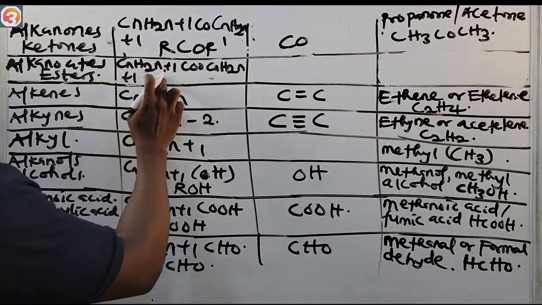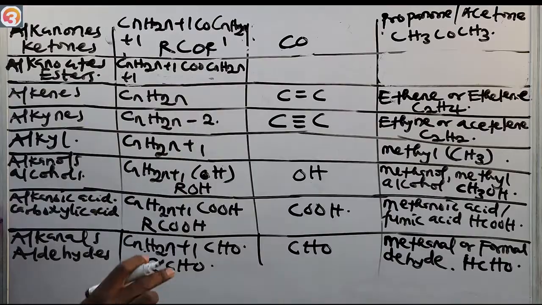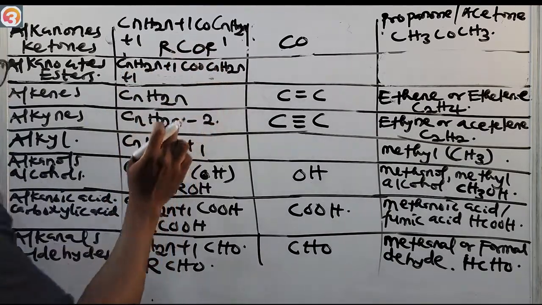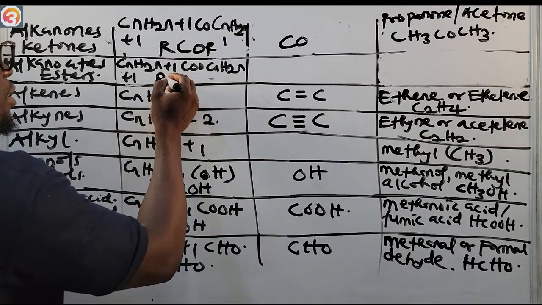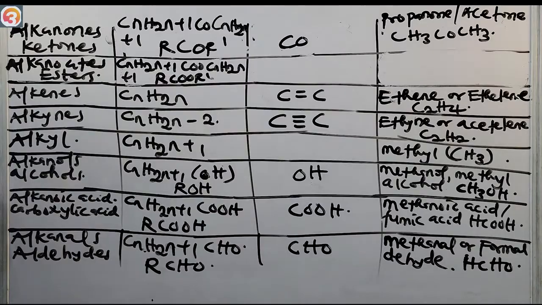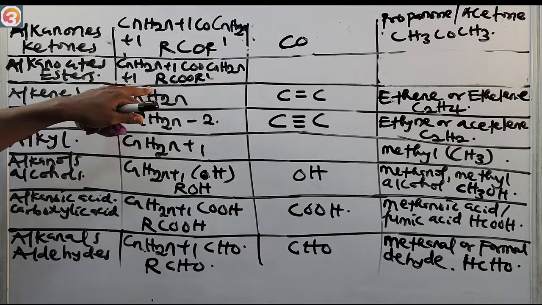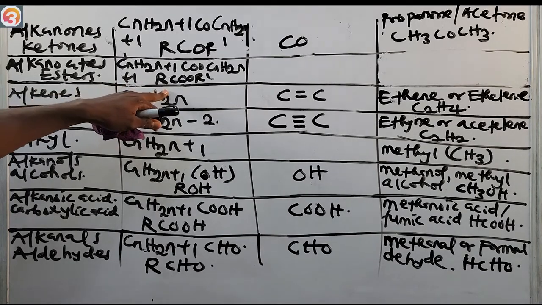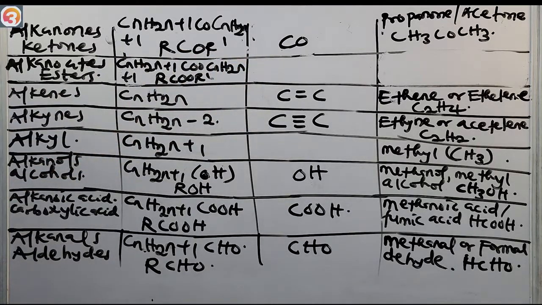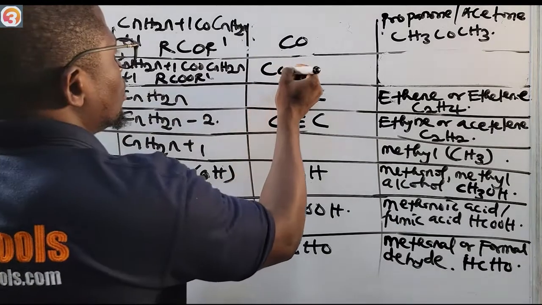If you want to represent the first group and the second group with R, it is RCOOR'. So the alkanoates, or the esters, are RCOOR'. The functional group there is COOR.